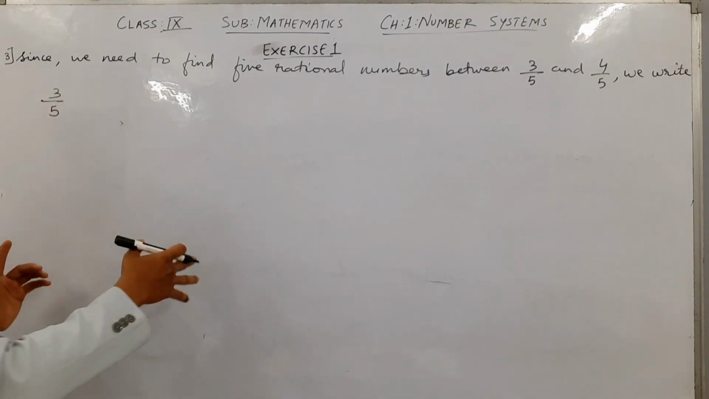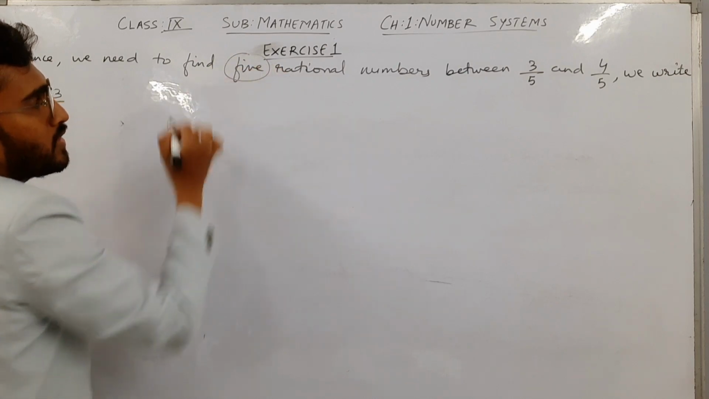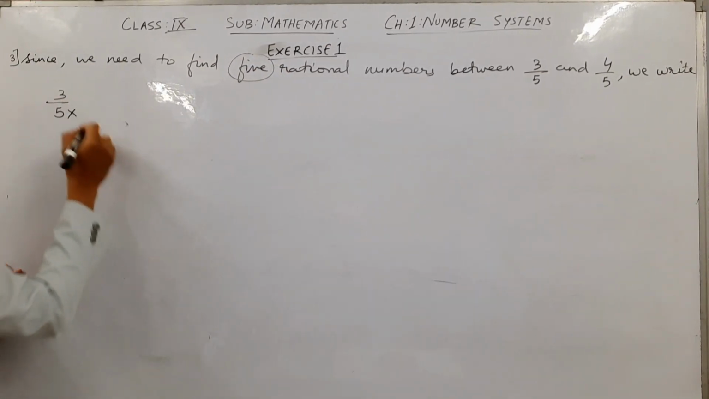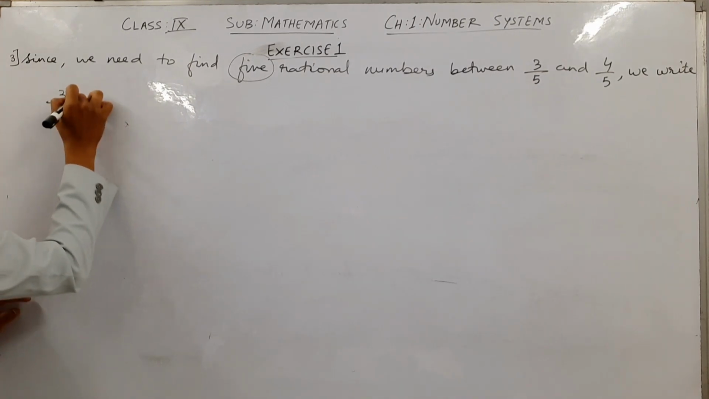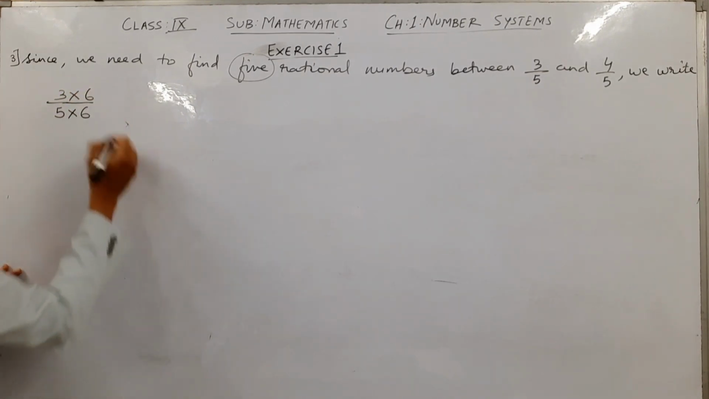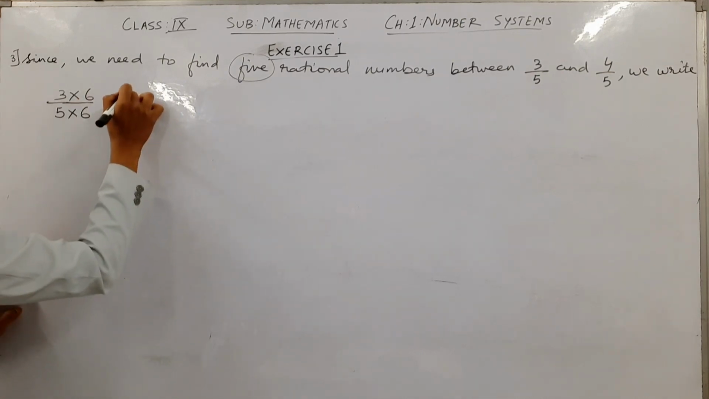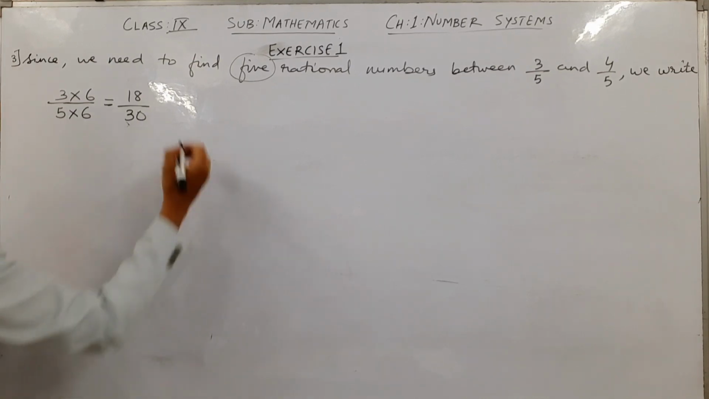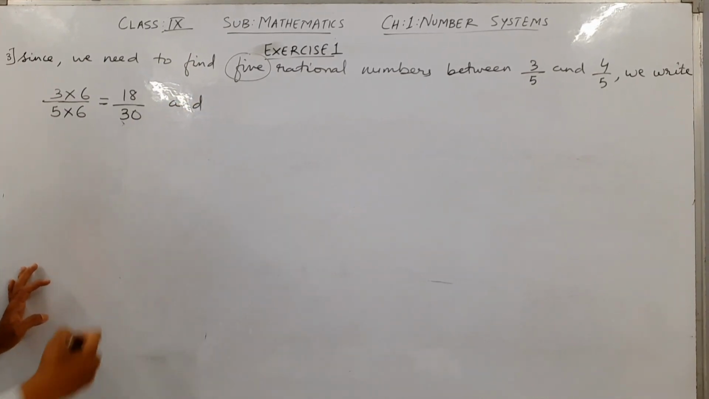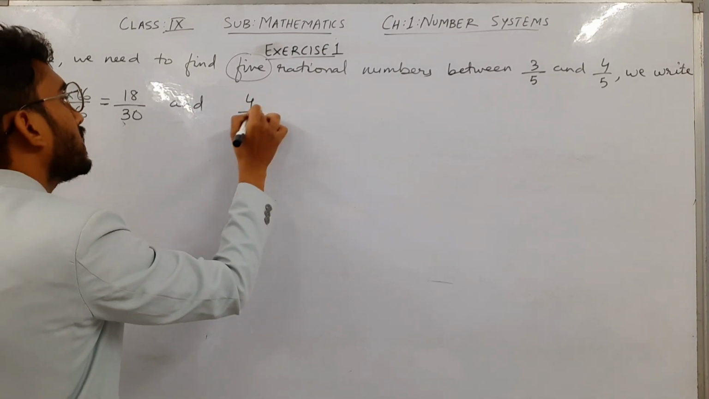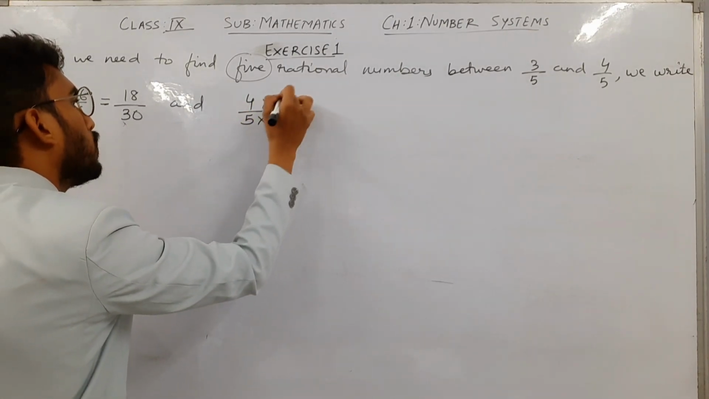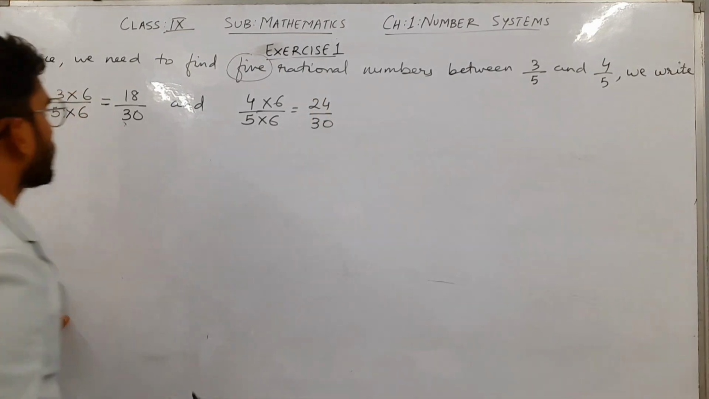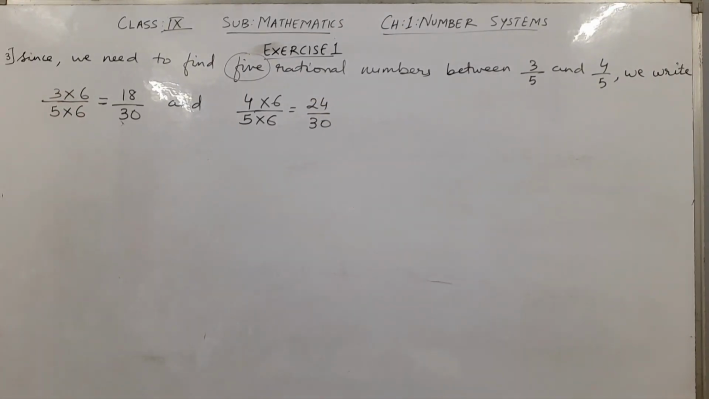The process will follow the same thing. As we have to find 5 rational numbers, I will multiply by a number which is greater than 5, let's say 6 down as well as 6 up. As a result I will get 3 6s are 18 upon 5 6s are 30. And in the same way we'll do for 4 upon 5. Multiplying 6 at both places, this will become 24 upon 30. So we got the same thing.